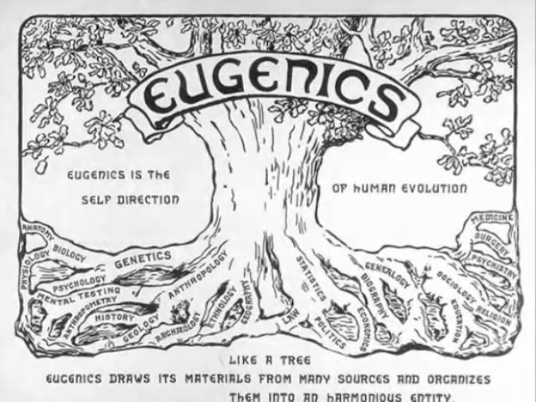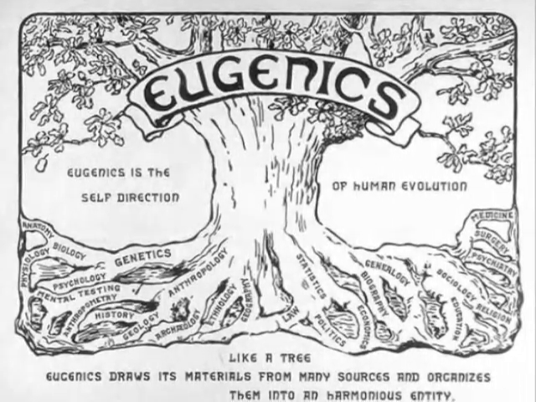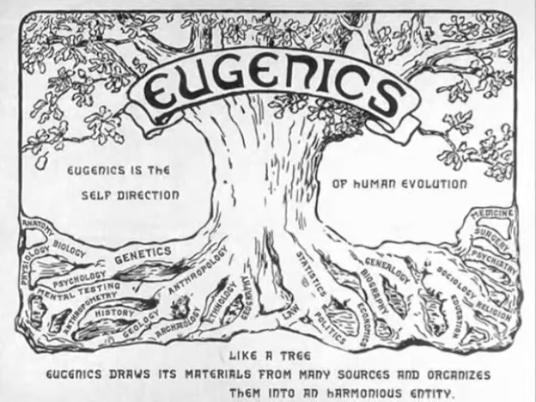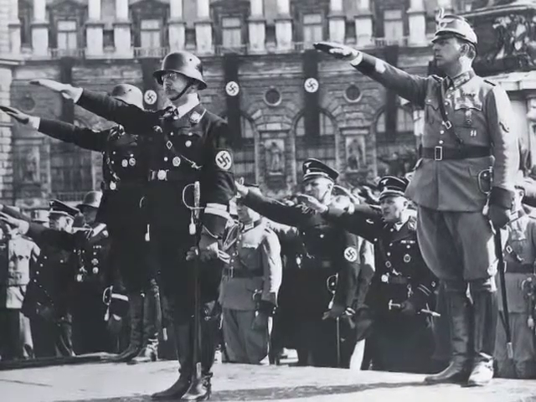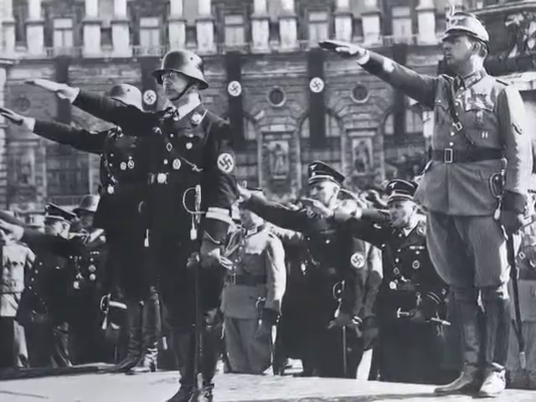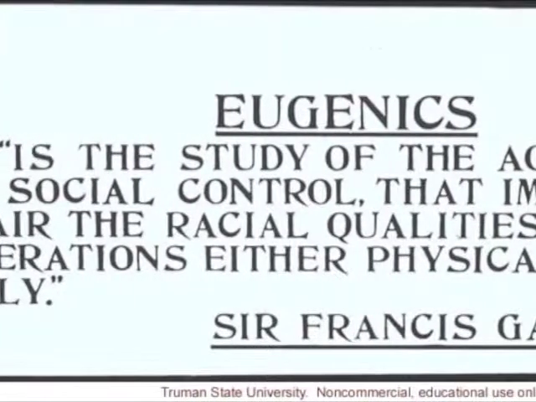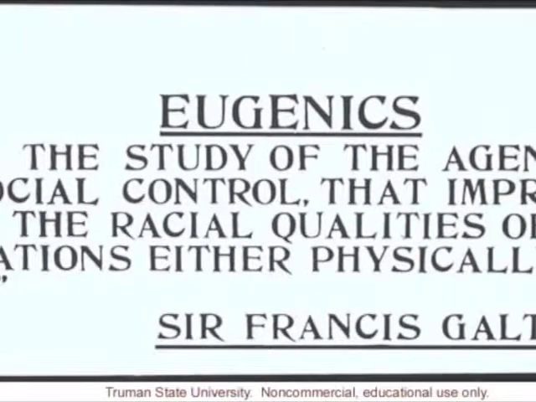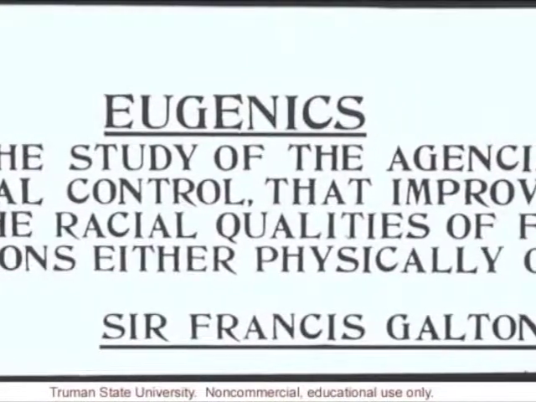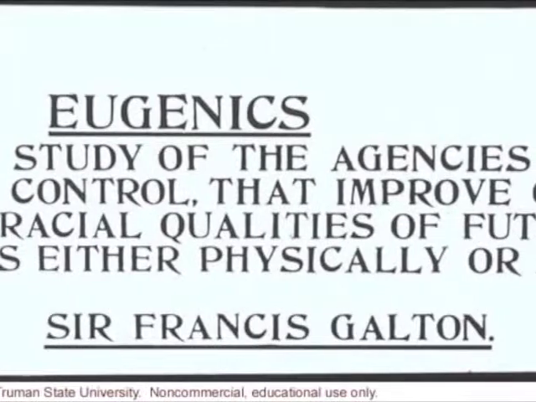In this brief slideshow, I will be discussing the eugenics movement in America's effect on Nazi Germany. Firstly, in order to discuss the eugenics movement, I'll have to define it. According to Francis Galton, one of the movement's pioneers, eugenics is the study of agencies under social control that may improve or impair the racial qualities of future generations.